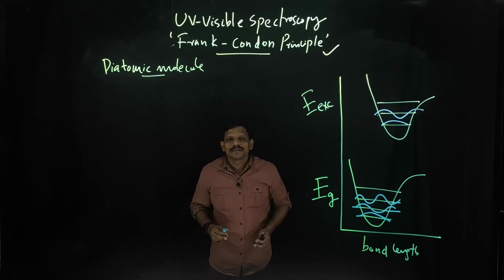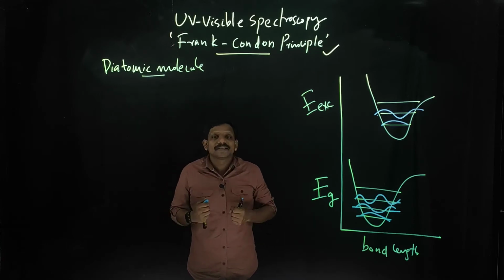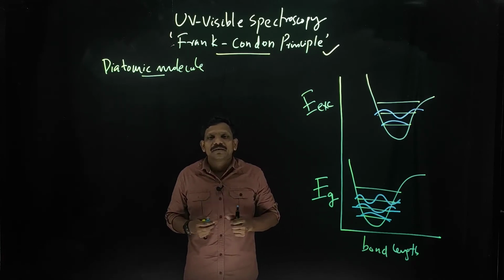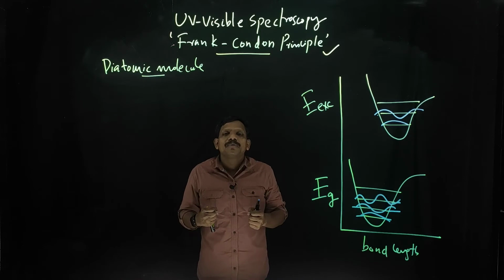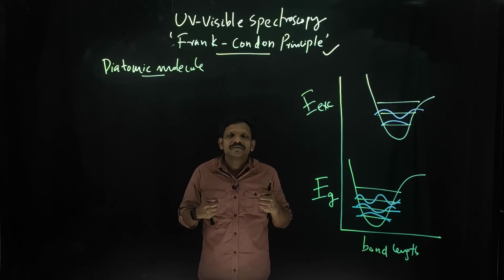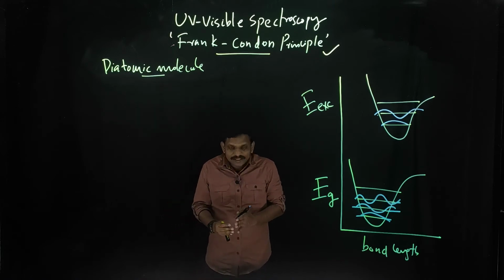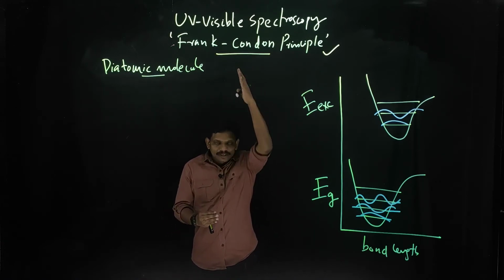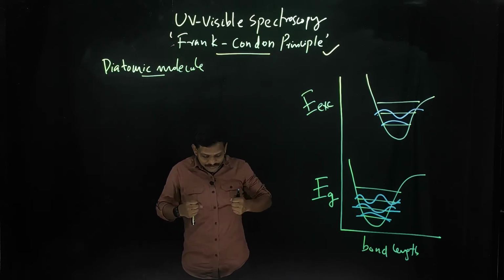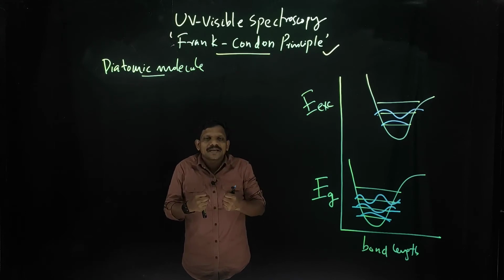I told you that during the electronic transition, the diatomic molecule cannot change its internuclear distance appreciably. That means the electronic transition is very fast, and it will shuttle many times while just one vibration happens.